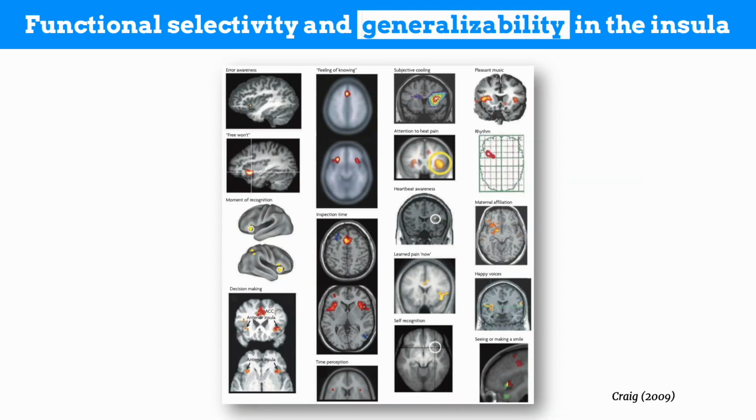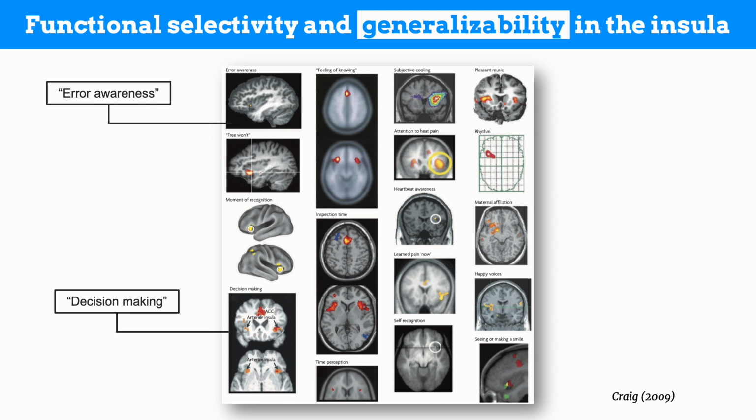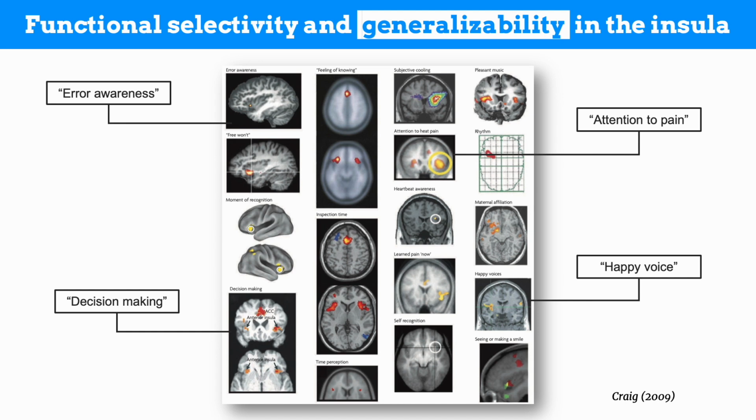One of the influential theories on the functions of the insula argues that the main function of this brain region is to integrate information across different mental functions, such as detecting error, making decisions, paying attention to pain, or processing happy voice. Based on these observations, it concluded that ultimately the insula gives rise to human awareness. However, this theory is based in part on broad claims about overlapping activation across studies with small sample sizes.